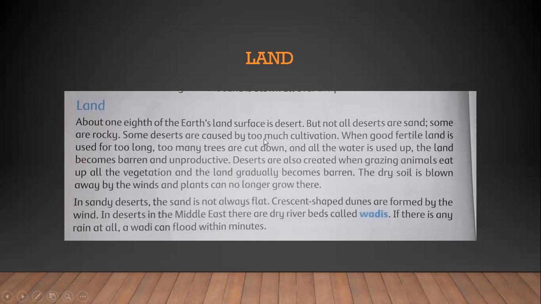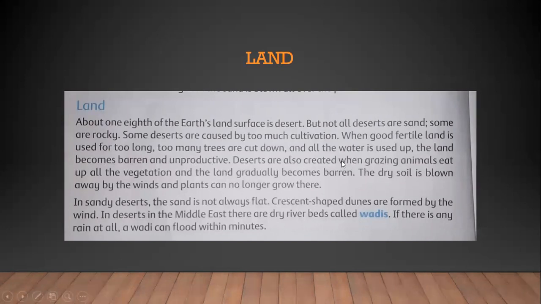Some deserts are caused by too much cultivation, meaning that for a long time people grow crops over there. Then what happens? When good fertile land is used for too long, too many trees are cut down and all the water is used up. The land becomes barren and unproductive. This is one of the main reasons that fertile land can change into a desert when there is too much cultivation for a long period of time.